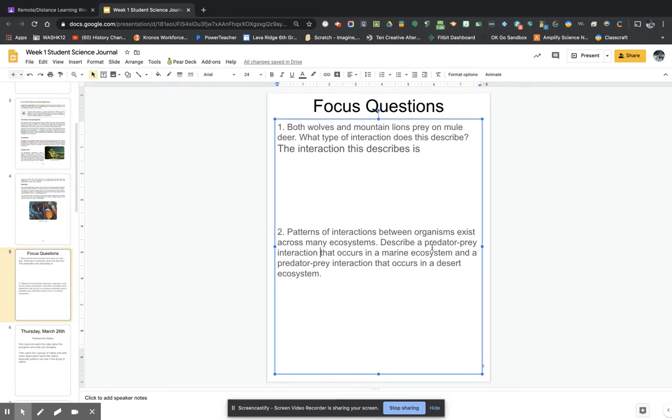It could be the one you did, or if you think of a different one, what is a predator-prey interaction in one of those ocean ecosystems, and a predator-prey interaction that occurs in a desert ecosystem, one we live in and are more familiar with. Again, you just click down here and you can type your answers there, and that's it for the first day's assignment. Hopefully that helps and makes sense, and that's pretty easy.